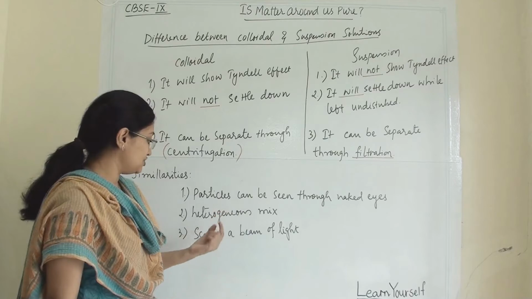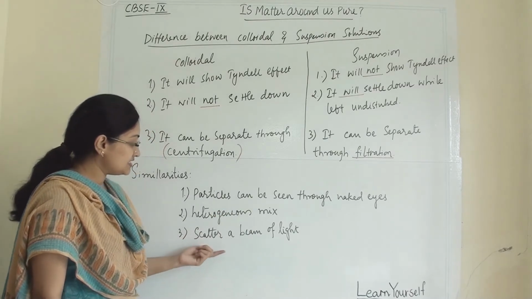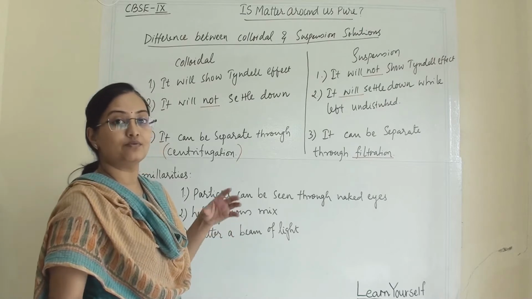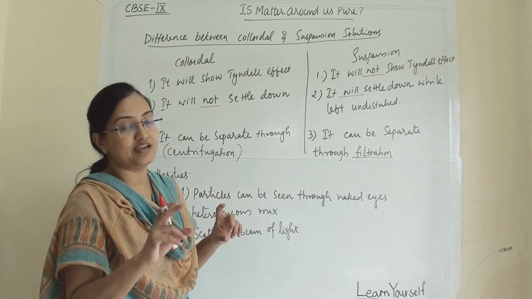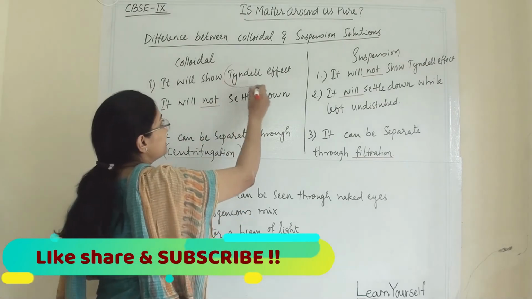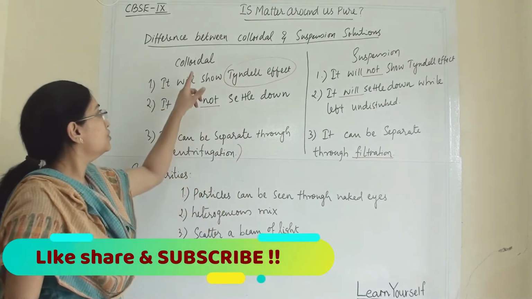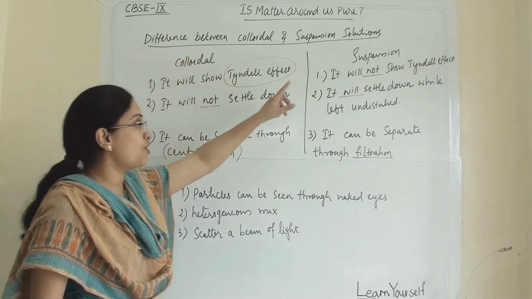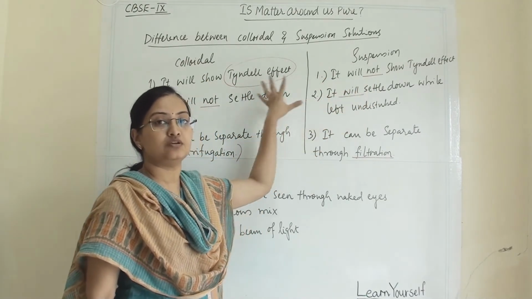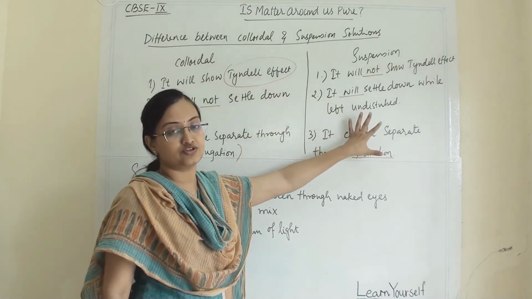Both are heterogeneous mixtures. And third, they both will scatter a beam of light so that we can see the path of light very clearly. It will be visible, but the Tyndall effect can be seen through a colloidal solution and not through a suspension solution. This is the basic difference between colloidal and suspension solutions.